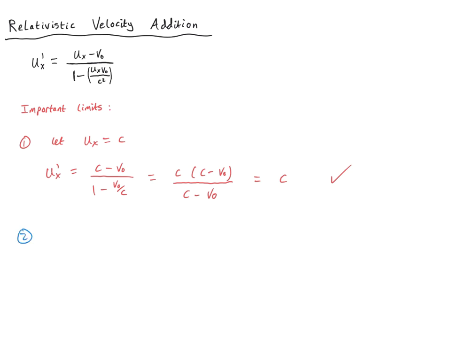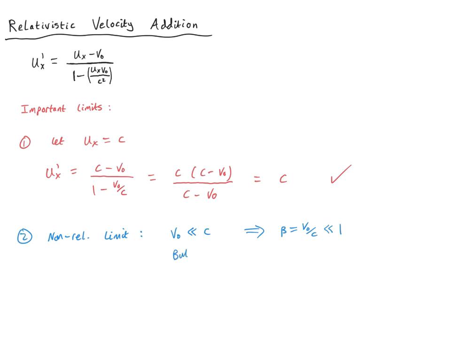The second important limit is the non-relativistic limit. So let's consider the case when the relative velocity v naught is much, much less than the speed of light c. This is the thing that we'd normally consider to be the non-relativistic limit. How do we deal with this limit? Well, we introduce the small parameter beta, which as usual is v naught over c.